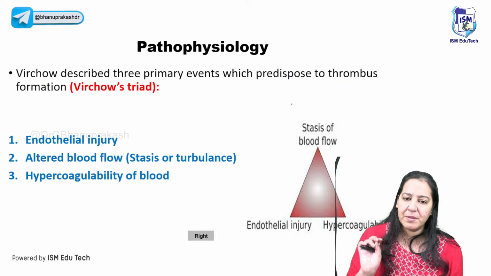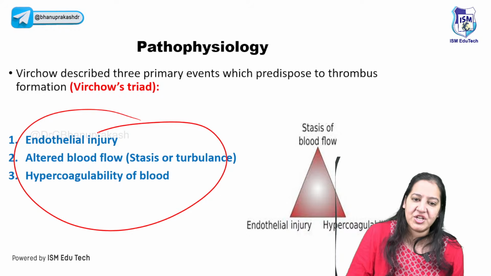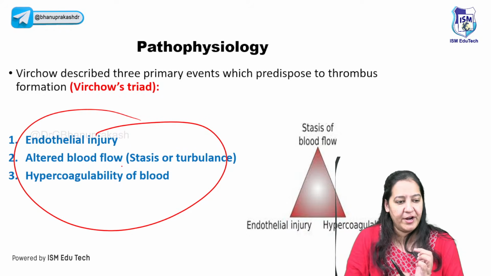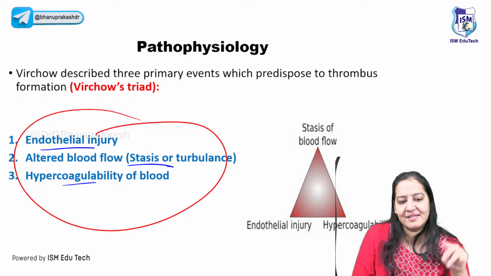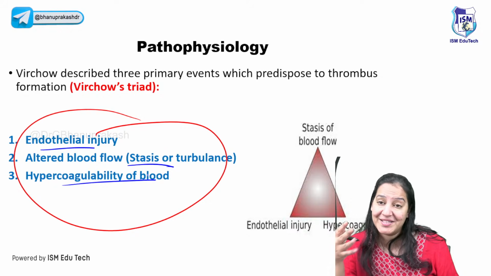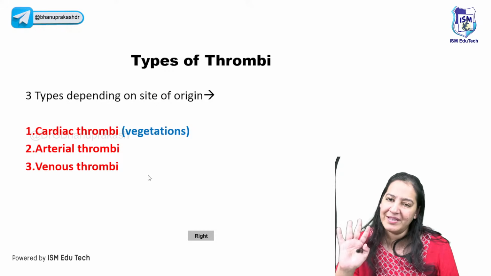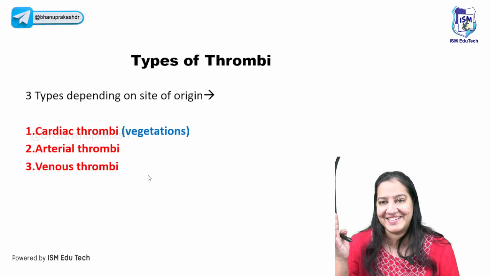We all know the most important MCQ here: why is a thrombus formed? The reason for thrombus formation is the Virchow triad. You must learn the three things in the Virchow triad: endothelial injury, stasis, and hypercoagulability. Now, I'm not going into the details to explain why and how it forms. It will take time, but the only thing you have to learn is the triad. It's not time to understand the details.